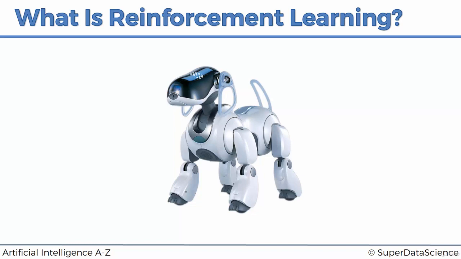You have this reinforcement learning algorithm, which is told that the goal is to get from where you are now, not knowing anything, to the end of the room, for example. And here are the certain actions you can take. You can move your right foot, you can move your left foot, you can move your right back foot, left back foot. So here are all the degrees of freedom that you can use. You can move them like this, you can move them like that. So it's like a list of actions you can take.